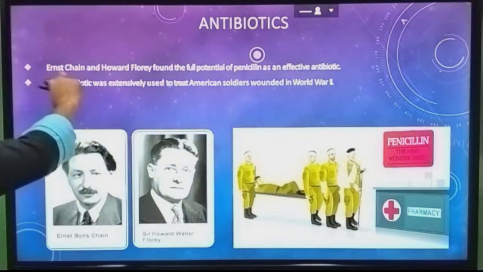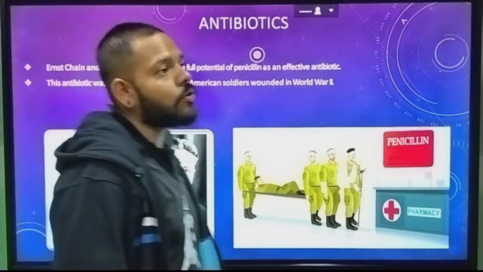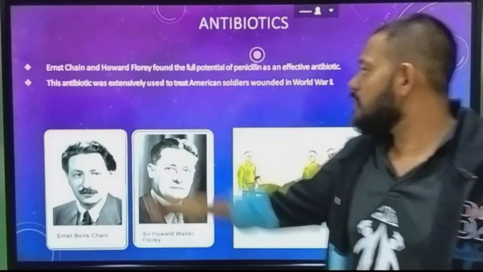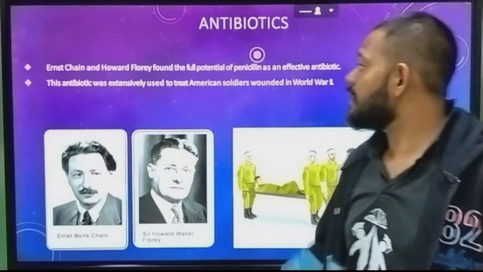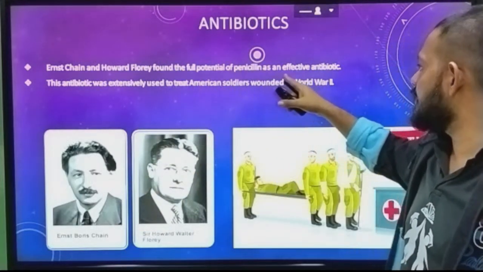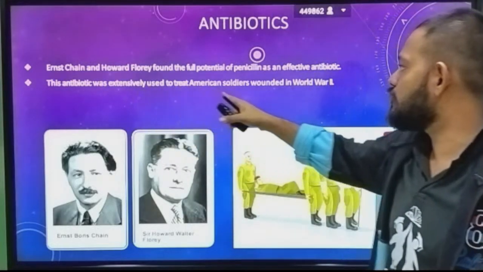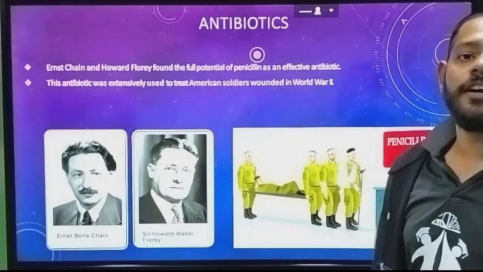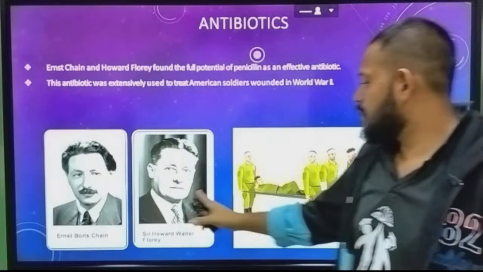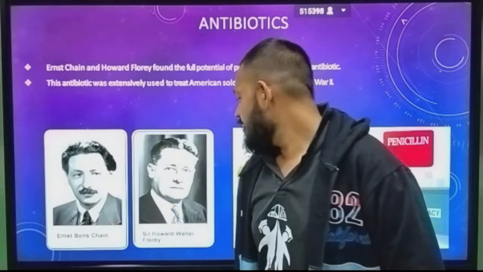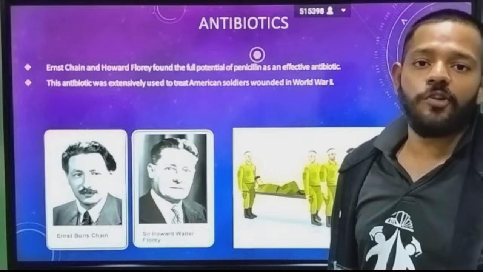After that, two more scientists came: Ernest Chain and Howard Florey. They found the full potential of penicillin as an effective antibiotic, and this antibiotic was extensively used to treat American soldiers wounded in World War II. These two are Ernest Boris Chain and Sir Howard Walter Florey.